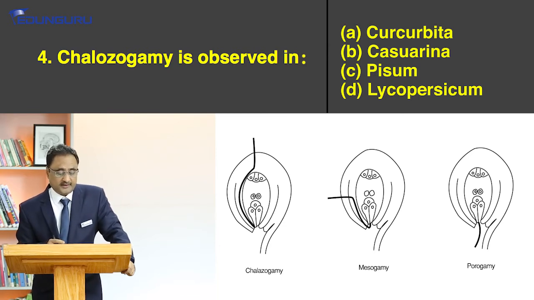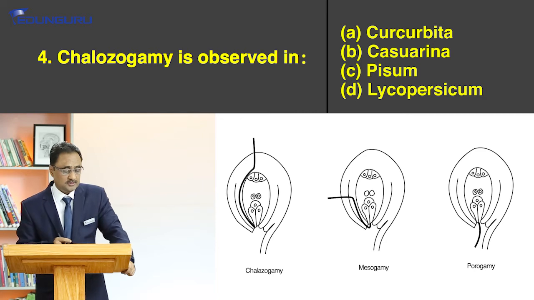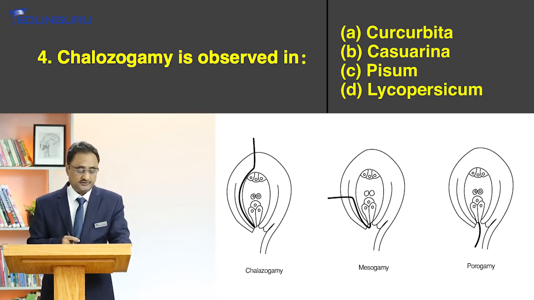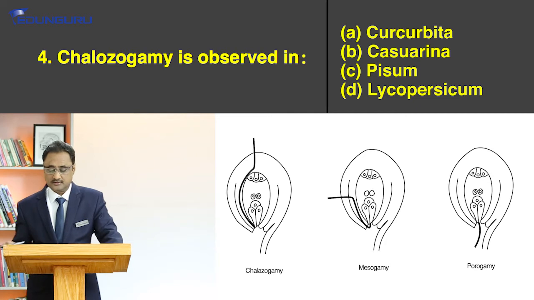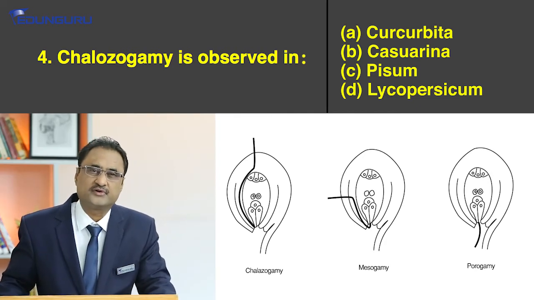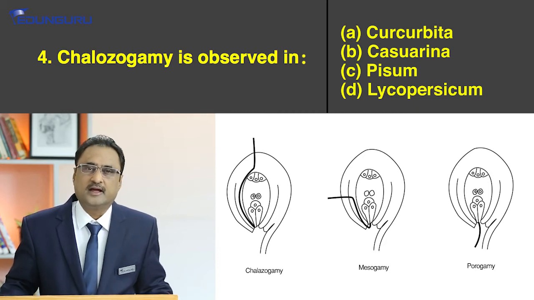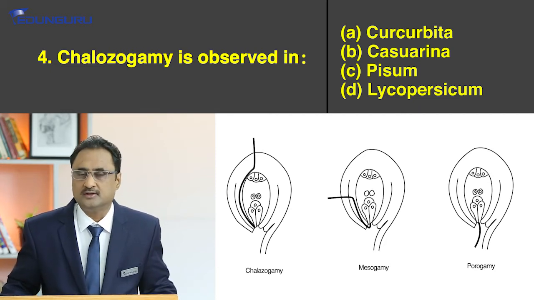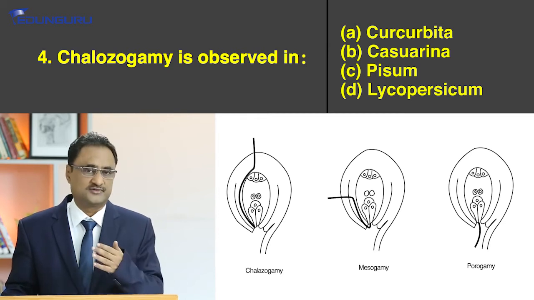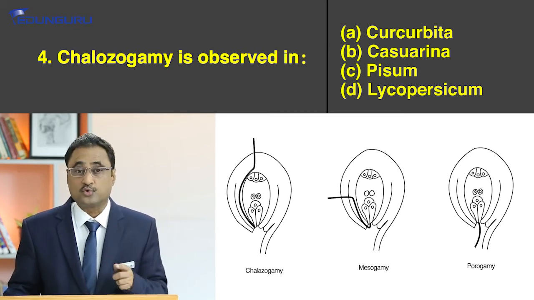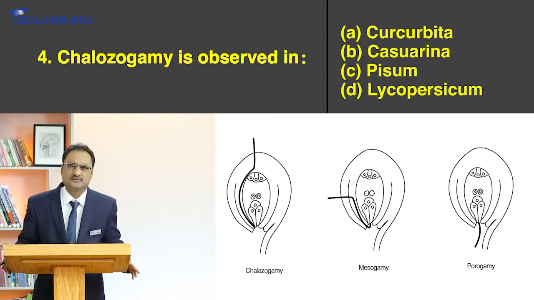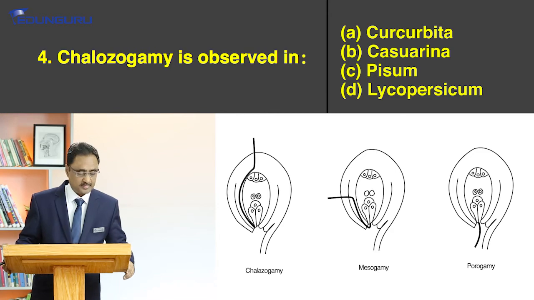As far as chalazogamy is concerned, the typical example is Casuarina. Casuarina is a xerophytic plant. In case of Casuarina, what we observe is chalazogamy. And if you take an example of mesogamy, then mesogamy occurs in cucurbits. As far as porogamy is concerned, that is a very common one. Most of the common types in which the pollen tube enters is through porogamy only. So the correct answer for question number 4 is option B.